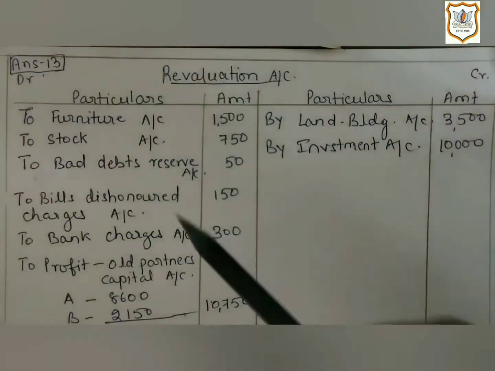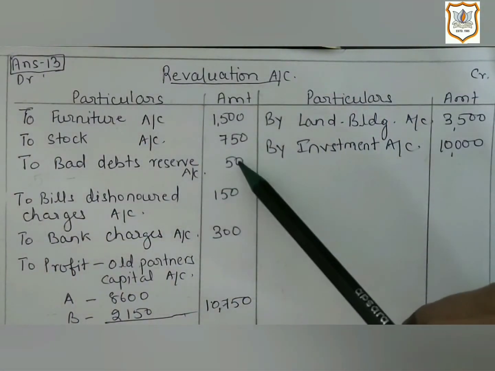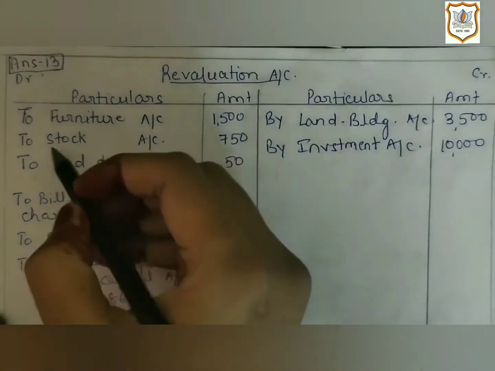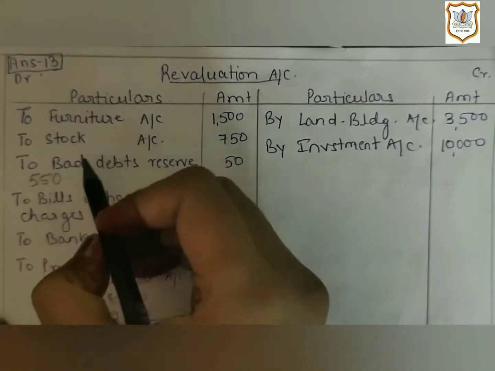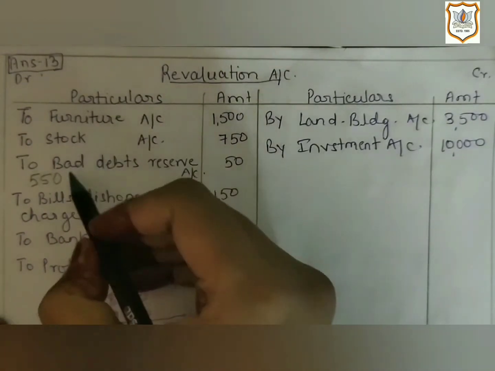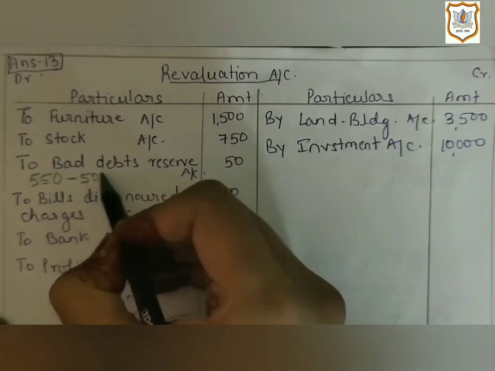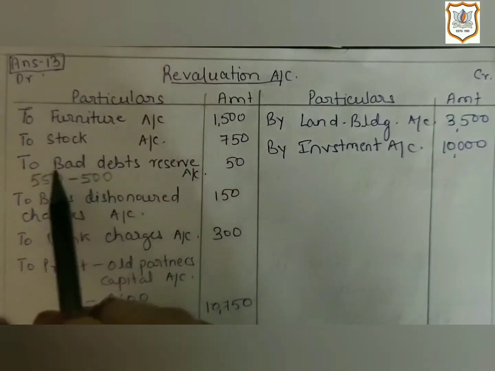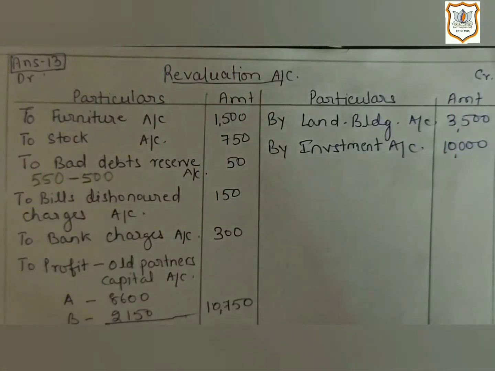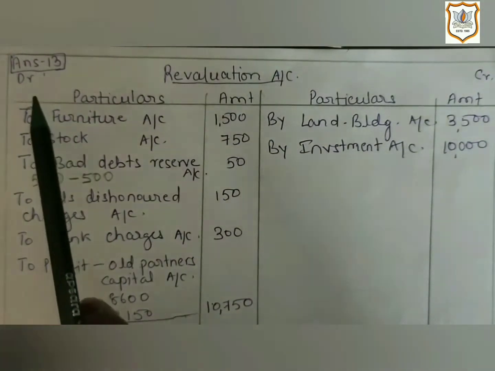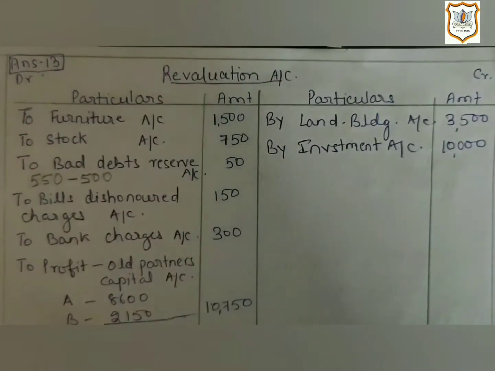But here we will show bad debt reserve at rupees 50. As we have made provision for doubtful debt, that is 550, and in old balance sheet it is already given at rupees 500. So here excess amount, that is 50 rupees, is our kind of loss. So it will be recorded on debit side of revaluation account.